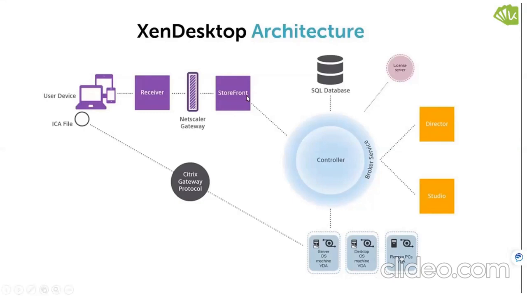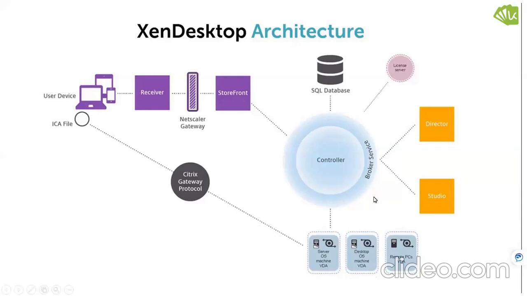See here, StoreFront sends the information to the controller, and it goes to the Active Directory. Are you able to see my cursor? Yes. So this is the normal diagram which shows how the process happens in the background. Your question is how authentication happens. Authentication is taken care of by AD, Active Directory.